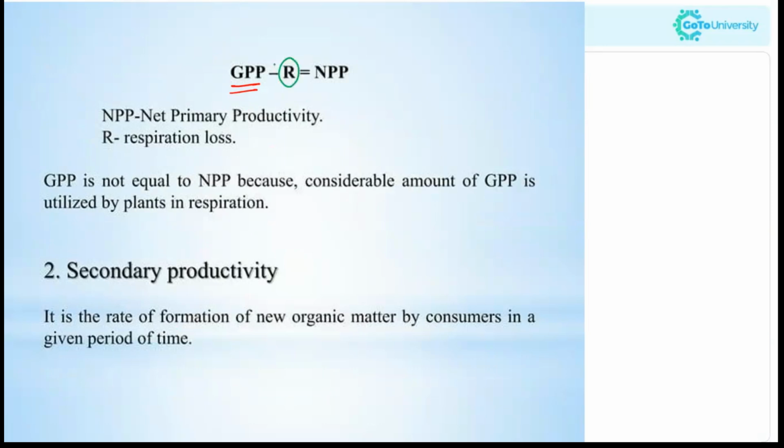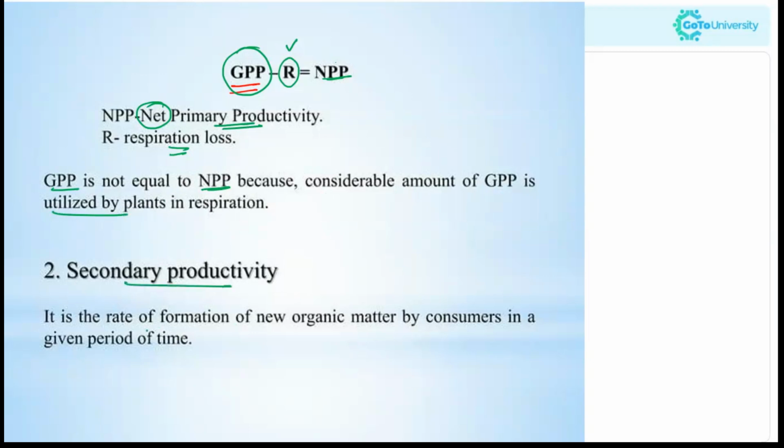So GPP minus R, that is the respiration loss, is the NPP, that is the net primary productivity. Overall, the productivity of a plant refers to the total productivity minus the respiration loss, because they utilize a certain amount of organic matter in respiration. Okay, so GPP is not equal to NPP because a considerable amount of GPP is utilized by the plants in respiration.